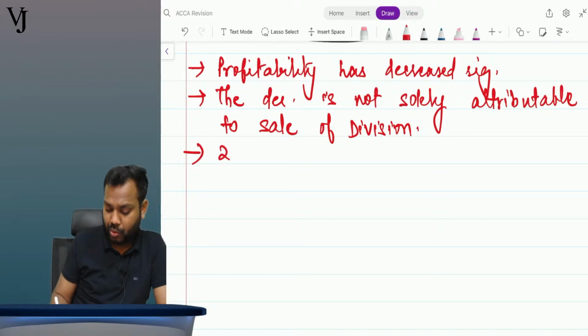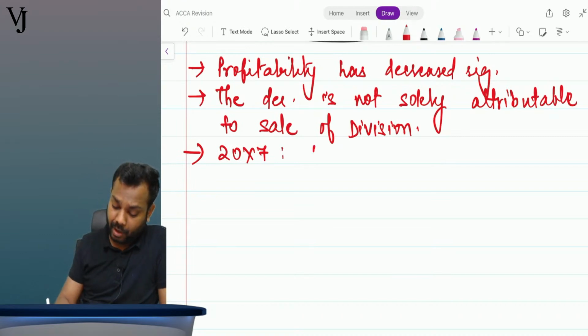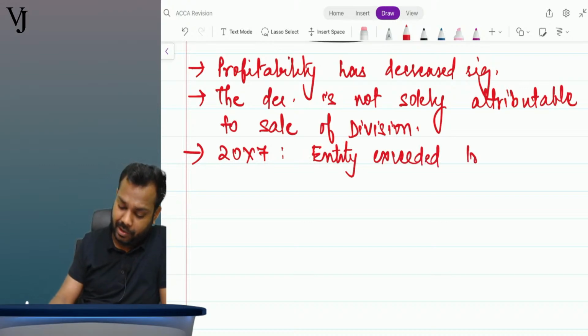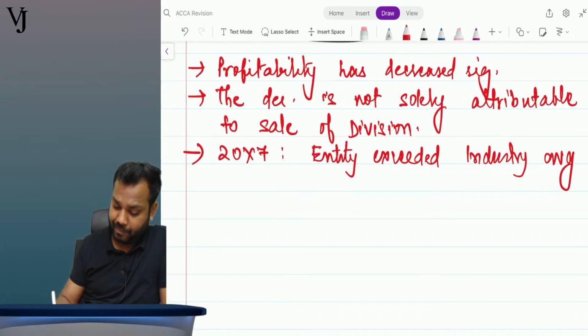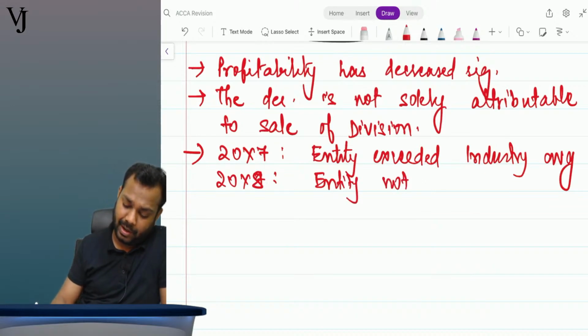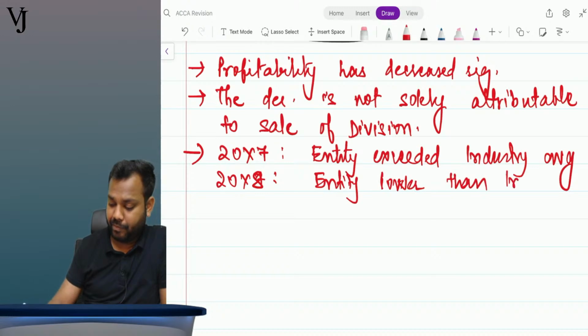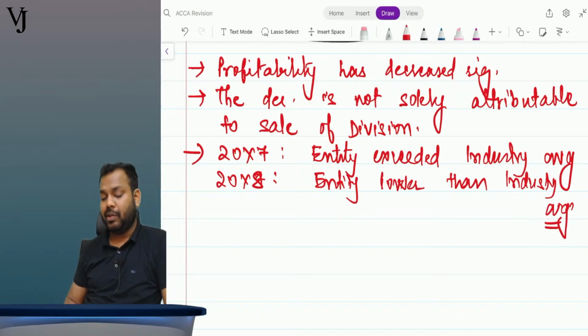Third point, in 20x7 the entity exceeded industry average. In 20x8, the entity is not exceeding, the entity is lower than industry averages. Entity is lower than the industry averages.